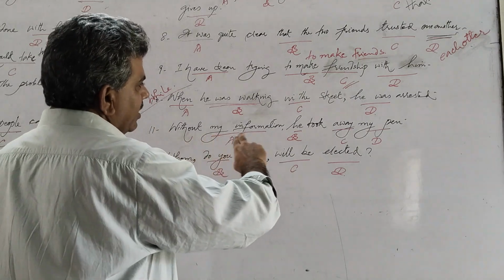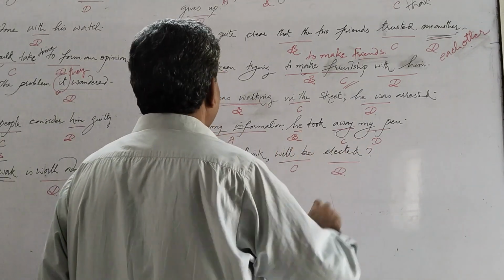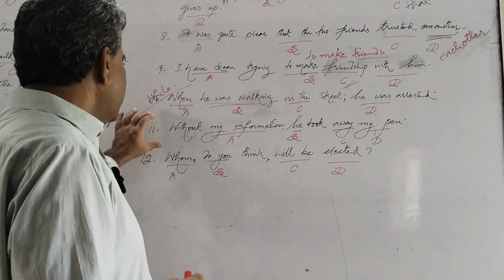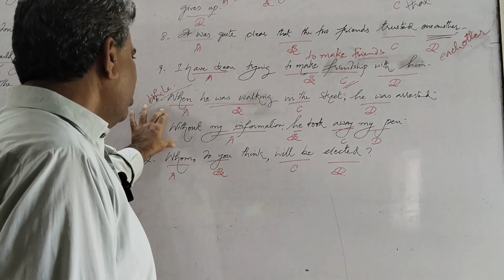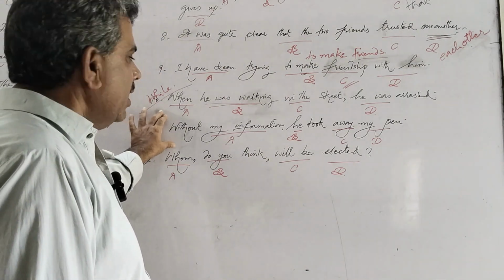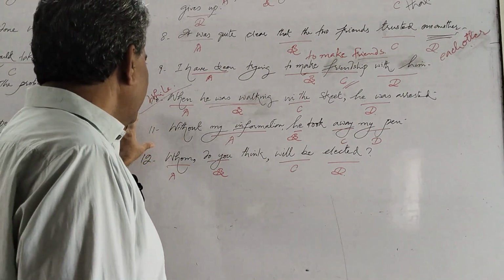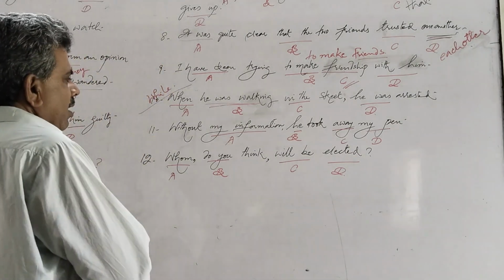But when we read the sentence, without my information, he took away my pen, this phrase, without my information, is very awkward and confusing. It does not give the right information, the right message. So we change it.